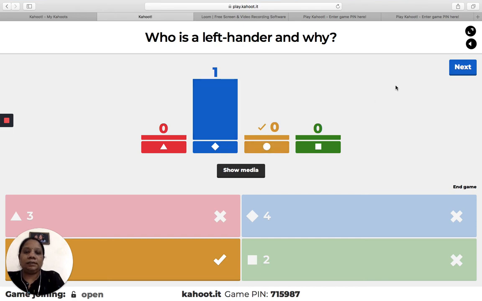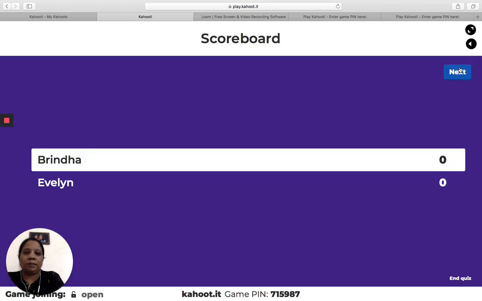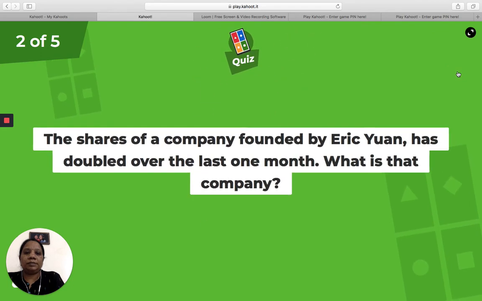Now this is teacher's view. So once I click next, the score will be appearing. So out of 2 students, Brinda and Evelyn, Brinda has answered, but it is wrong. Evelyn has not answered at all, so both of them are scoring 0. When I click next, it goes to the next question. Let me show you the second question.